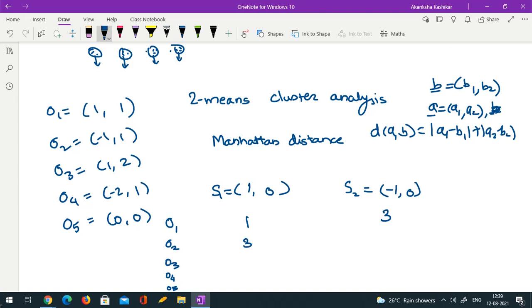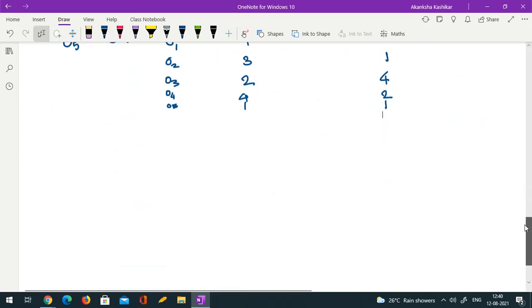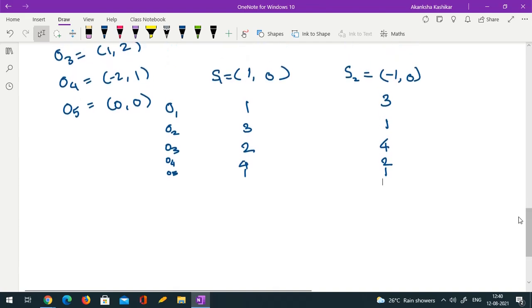Then to S2: minus 1 so 0 and 1, so 1. Then O3 is 1, 2. So to S1: 1 minus 1 is 0 and this is 2. To S2: 1 minus minus 1 is 2 and then 2 minus 0 is 2, so 4. This is 3 and 1, so 4. And this is 1 and 1, so 2. And then this is 1 and this is again 1. Am I correct? Are all these calculations correct?